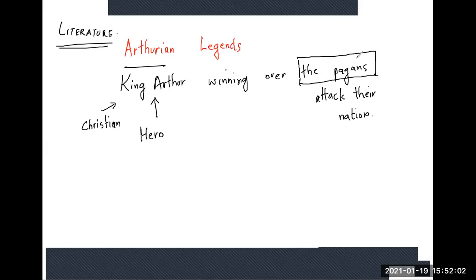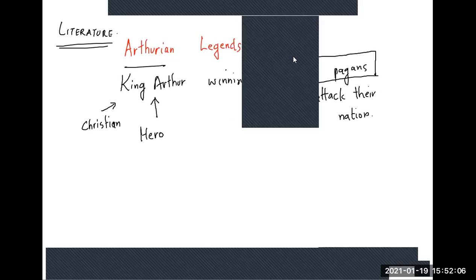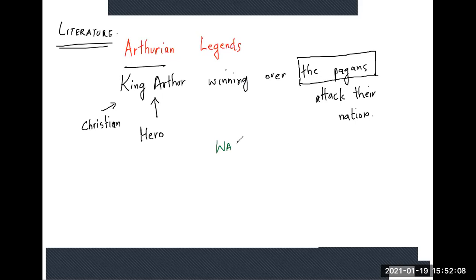The first such tradition that you find was recorded by a man whose name was Wace. He had written a tradition like that. It is a very important text, and it's called Roman de Brut.